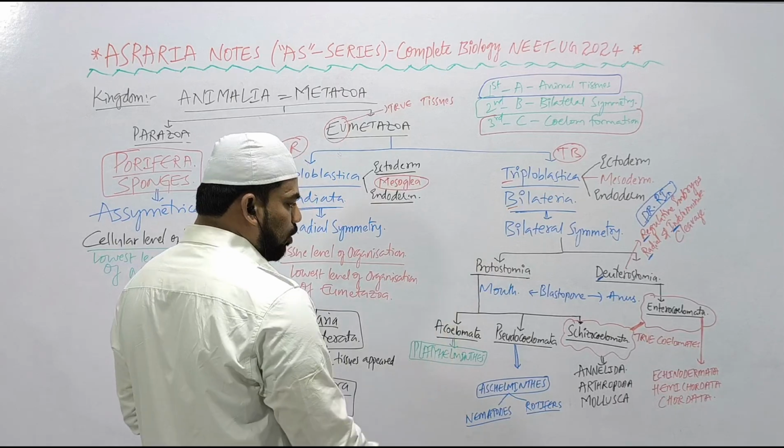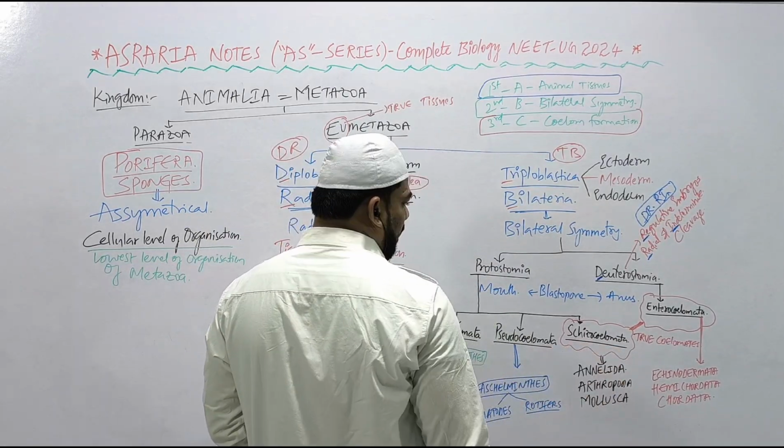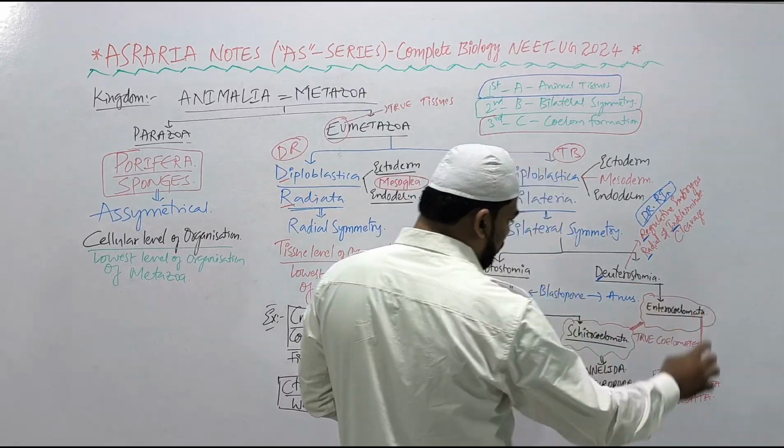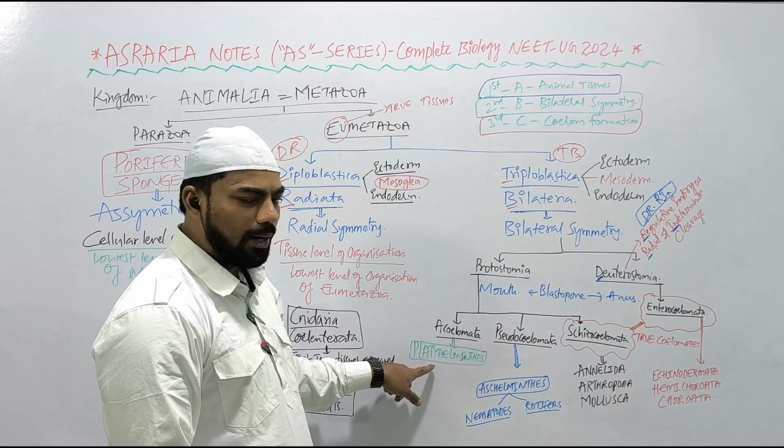Now, based on the formation of the coelom, protostomes are divided into three groups: acoelomata, pseudocoelomata, schizocoelomata, and deuterostomes are divided into only one group: enterocoelomata. In acoelomata, the coelom is absent, and there is a solid body plan. Which phylum, beta? Platyhelminthes.